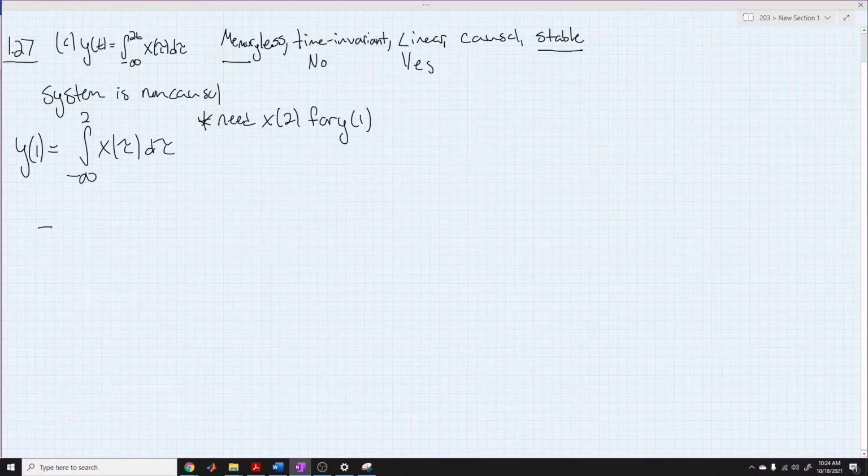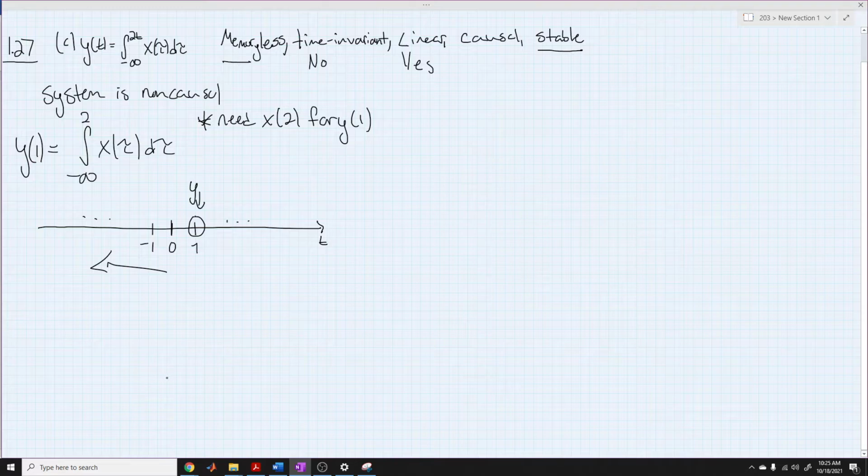I can draw that little time axis again. Here's t, and here's 0, and here's 1, and here's -1, and so on. If we're looking right here at y, we need to integrate back this way.